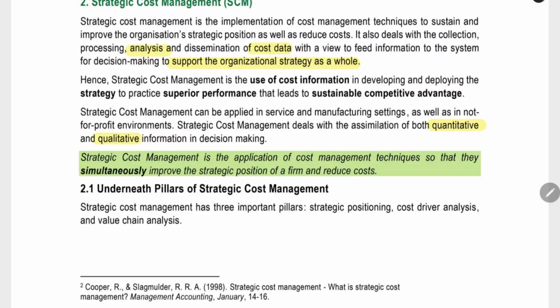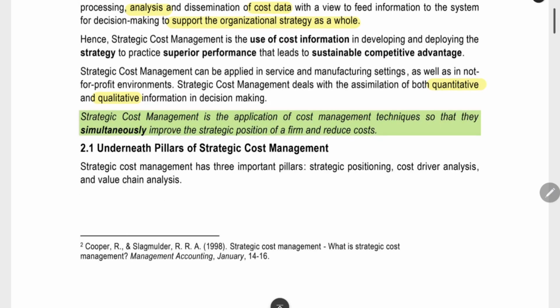Now, strategic cost management is the use of cost information for deploying the strategy and then to practice superior performance to gain sustainable competitive advantage. We will use that to create strategy. We will perform better than the other competitors. We will give a competitive advantage. That is the meaning. This is the use for which we are doing strategic cost management. Now, they will consider both quantitative and qualitative aspects. As we already said, they will also improve the process. What is the actual process? How can we improve it? What is the efficiency there? How can we make a change in it? They will see the numbers and also the actual process.